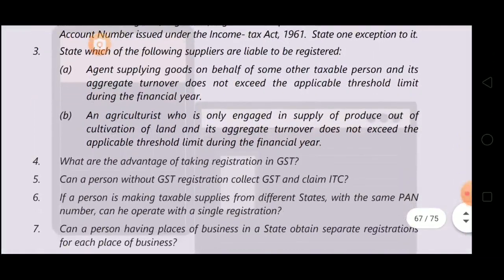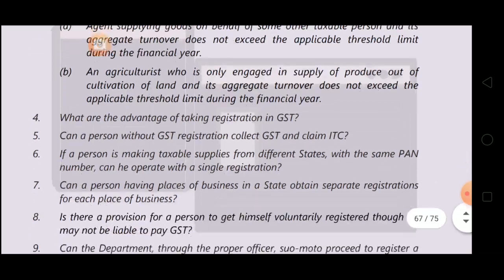Third question. State which of the following suppliers are liable to be registered. First one is 3A. Agent supplying goods on behalf of some other taxable person and its aggregate turnover doesn't exceed the applicable threshold limit during the said financial year. This I said to you in the revision part only. If the principal has taken the registration, the agent is also required to take the registration even if his turnover is below the threshold limit. Okay.